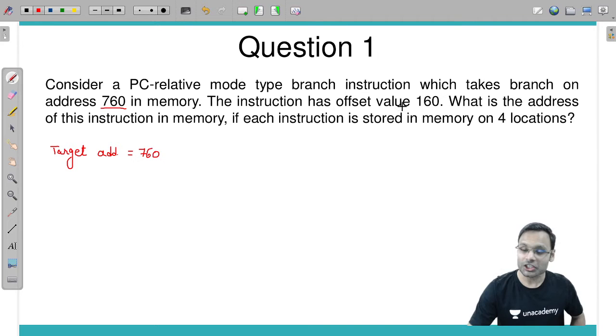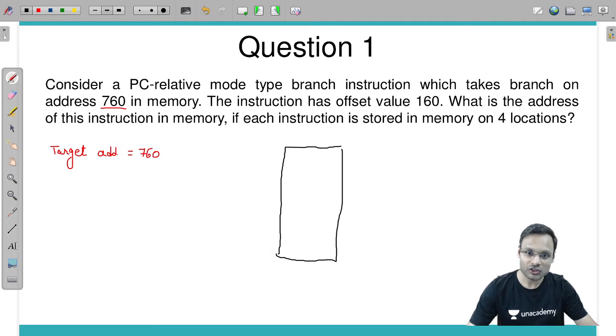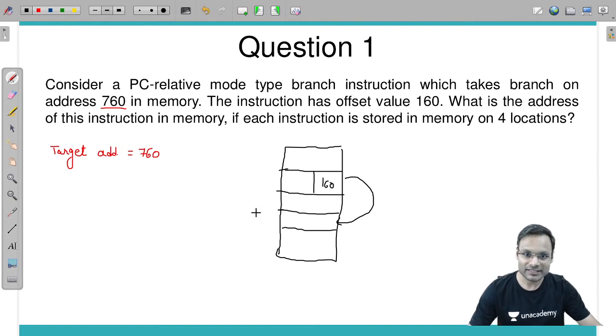The instruction has offset value 160. We know that when an instruction of PC relative mode is stored in the memory, it has an offset, which is 160, and this instruction is taking the branch on the target address given as 760.